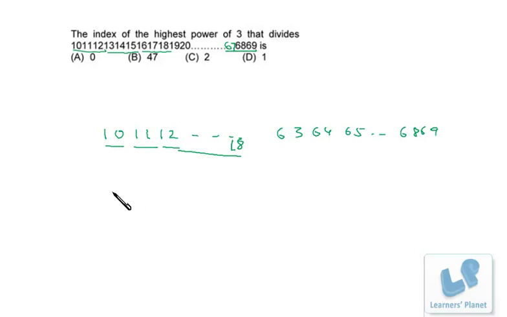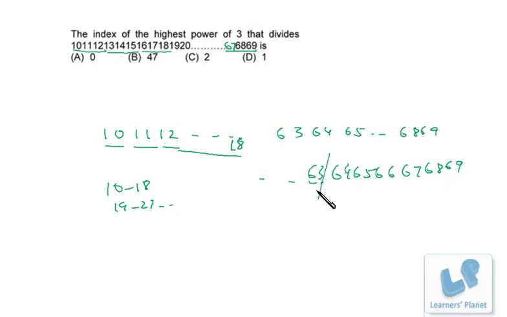Similarly from 19 to 27, right? 10 to 18, similarly from 19 to 27. Okay, so what is the last combination of numbers that's available over here? 10 is in 9x plus 1 format. So we can start from 63, which is in 9x format. So 64, 65, 66, 67, 68 and 69. Before that, up to 63, we will be getting combinations of 9 consecutive numbers. So till here the sum is divisible by 9, right?